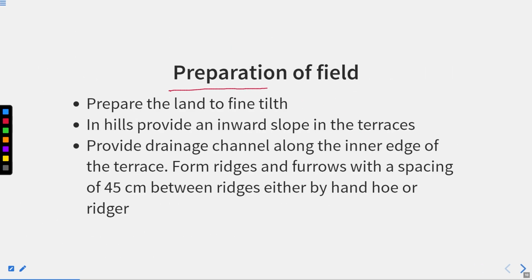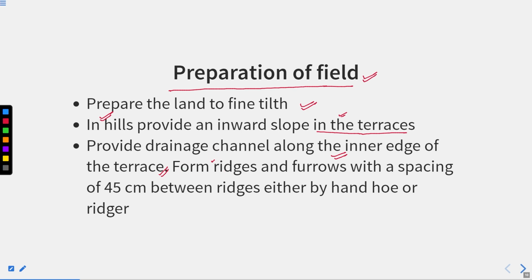Preparation of field. Now, if we want good crop production of potato, we have to prepare our field. So prepare the land to a fine tilth, and in hills provide an inward slope in the terraces. Suppose we are doing the cropping in a hilly region, then we have to make an inward slope in the terraces, and provide drainage channels along the inner edges of the terraces. This is very important, because drainage is a crucial factor in the production of a good amount of potato.